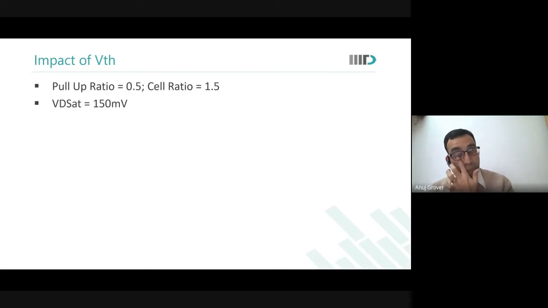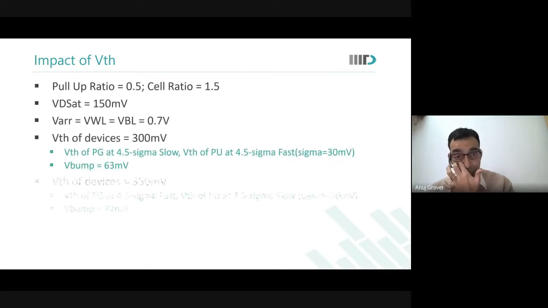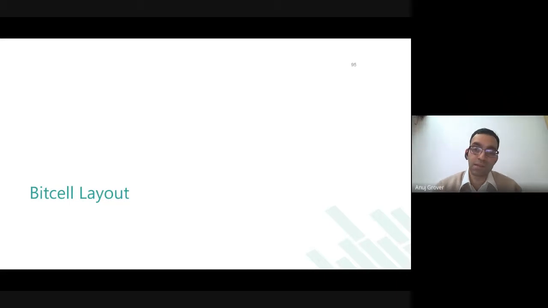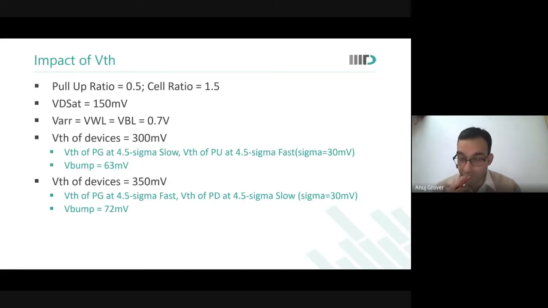Let us see what is the impact of VTH. Okay, this is worse. As I go to HVT, I need more write assist. So what write assist to apply? What will you do? What kind of write assist would you apply?